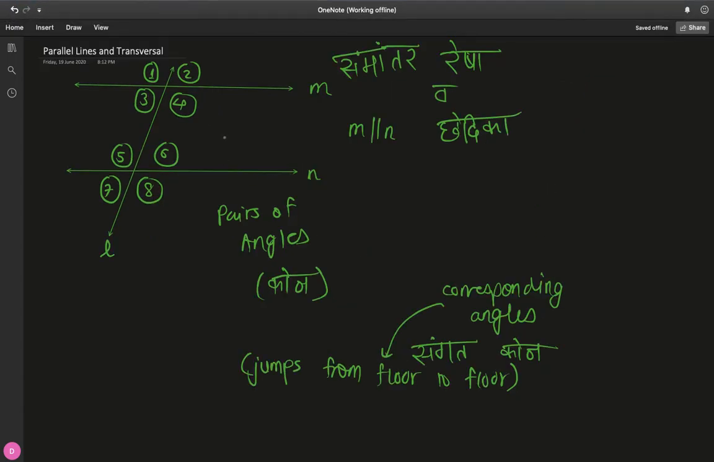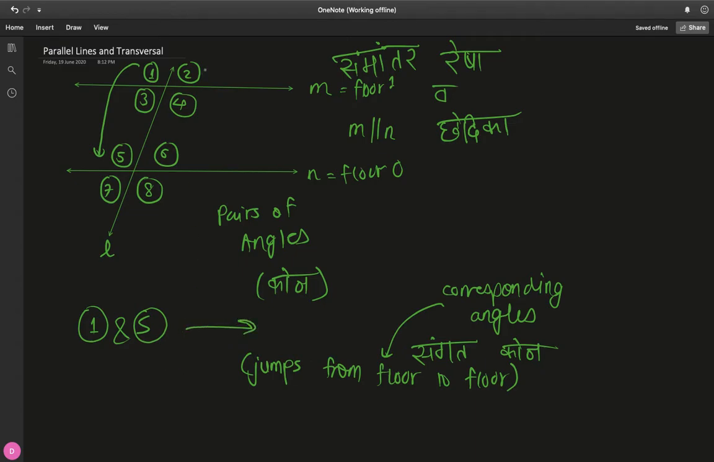Now in this figure, the main figure that we've drawn, notice the corresponding angles. If you take one, you need to start with one angle. The corresponding angle to 1 is, if you make a jump from the first floor, M is the first floor, say floor 1, N is say floor 0 or the ground floor. If you jump from floor 1 to floor 0, you end up with 5, right? So 1 and 5 are indeed corresponding angles.